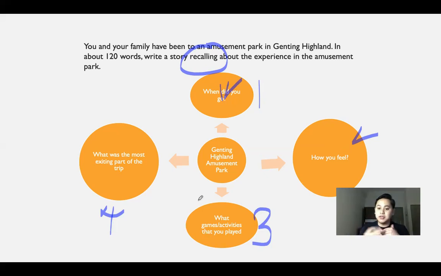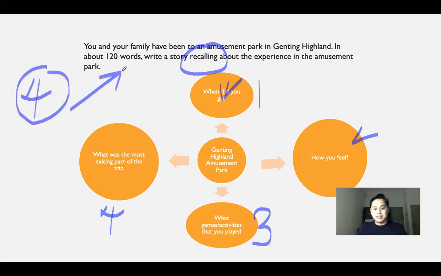We are going to discuss the build-up of this writing. I'm going to guide you from introduction, and then first paragraph, second, third, and your conclusion. Altogether, the first paragraph is your introduction, plus 2 other paragraphs for your points, and 1 paragraph for your conclusion. So altogether you need to write 4 paragraphs for this particular writing.